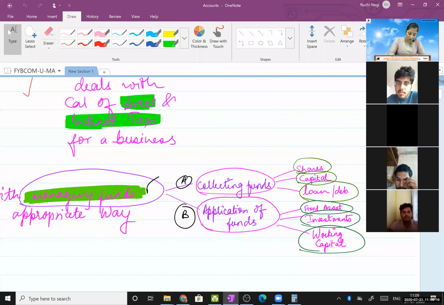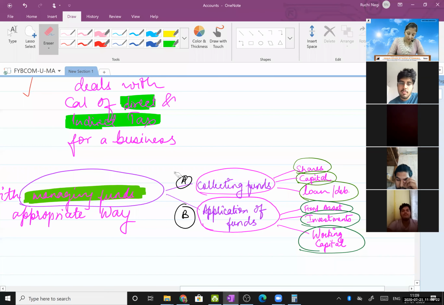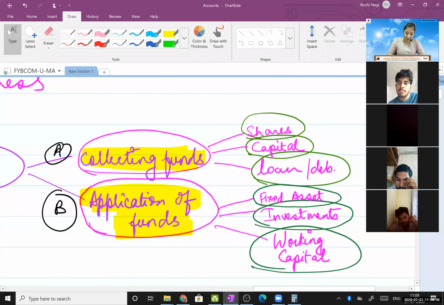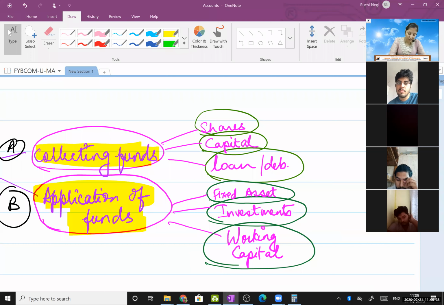I had told you all, what do you mean by managing funds? Managing funds implies collecting funds and applying the funds. What do you mean by collecting funds? Collecting money. How do you collect money?